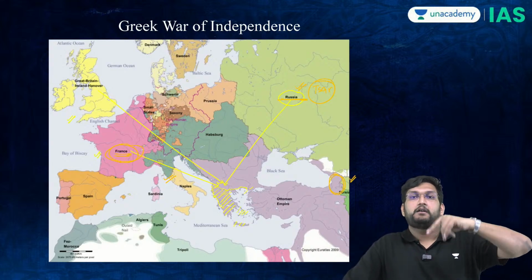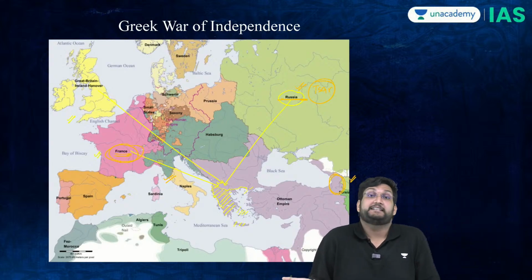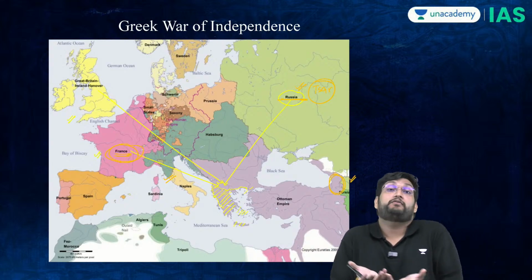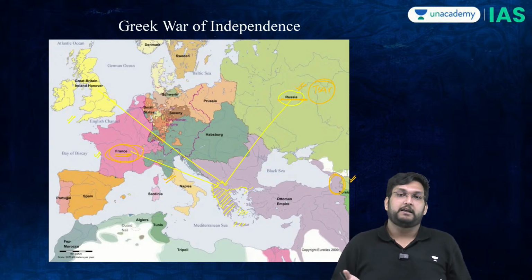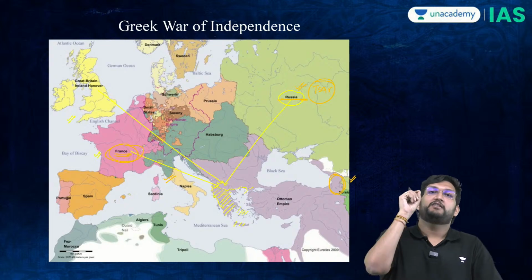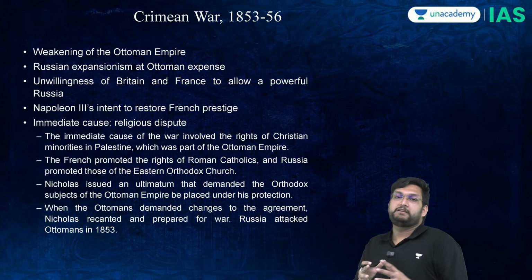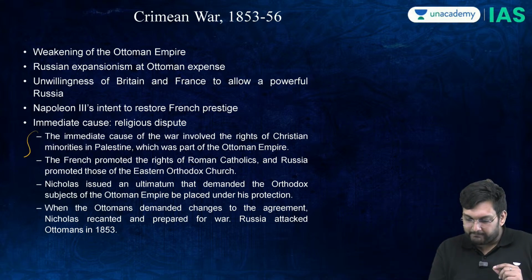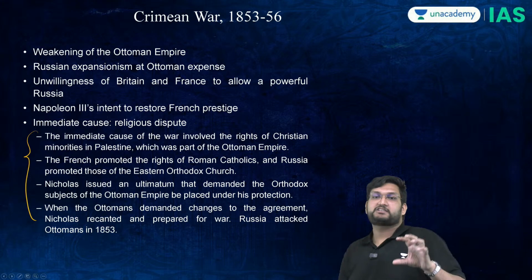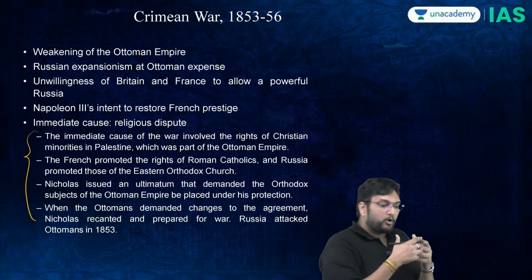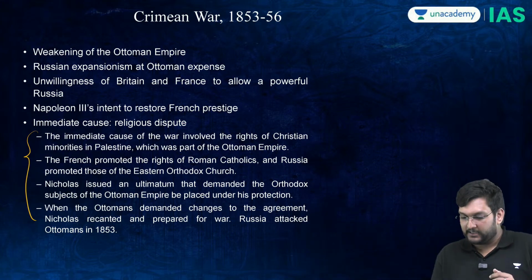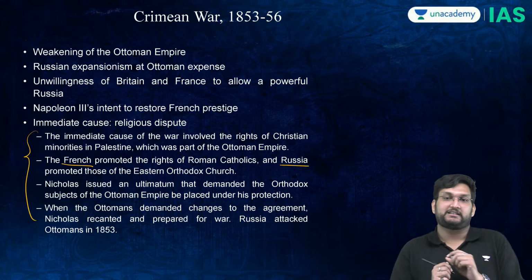And this is where the Ottomans will say, it's already a done deal. We've already allowed France to enter into this sector. And this is where the Crimean War crisis will start. When we talk about the Crimean War, it is all about the Palestinian Christian minorities. It's about who should have control over this sector, should it be the French or the Russians.